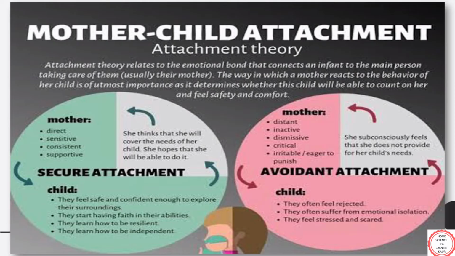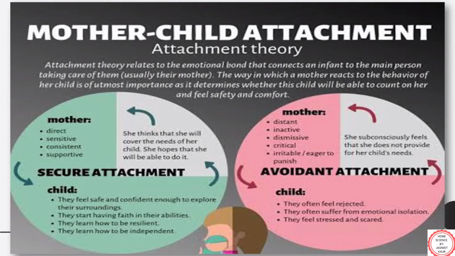Whereas, if the bond with mother is negative in the initial months, the bond can be negative when the mother is least concerned towards the baby. If she remains irritable, distant, inactive towards taking care of the needs of the child, in that case, the child will feel rejected and suffer from emotional isolation, and will also feel stressed and scared of himself as well as of his surroundings.